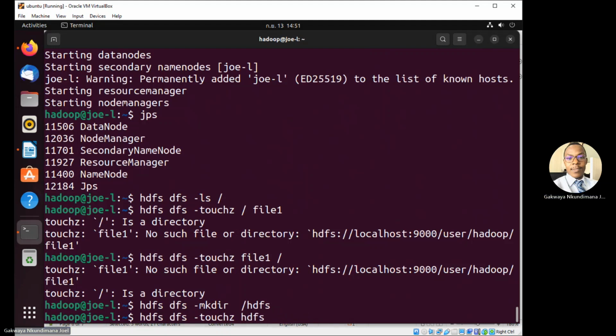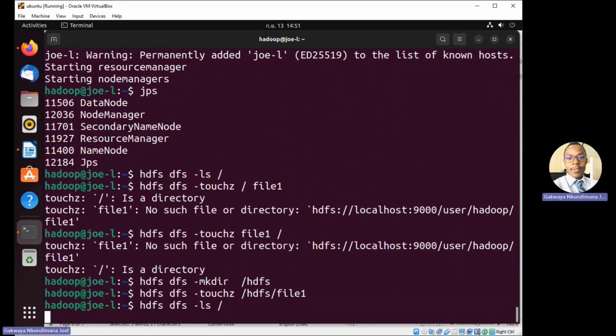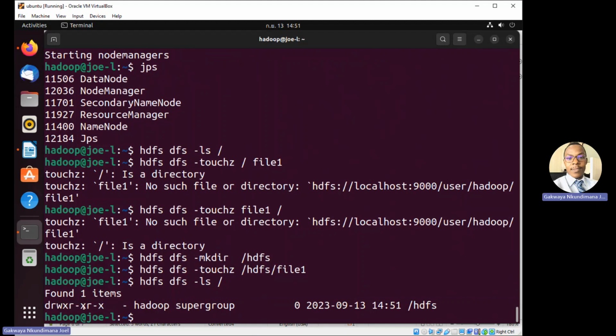Okay, I put in HDFS, I put file 1. So we get an empty file. Now HDFS, DFS, ls. We can check how many files or how many directories are there. We have one directory here under the super user.